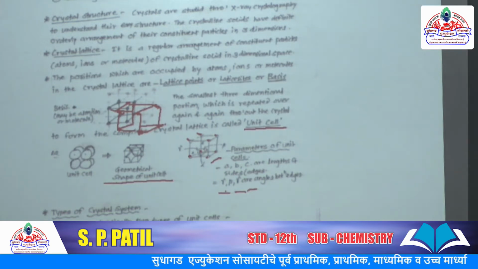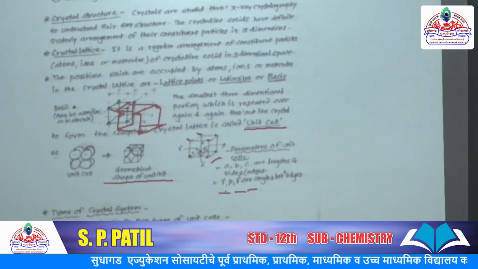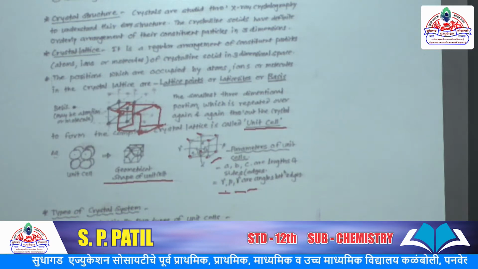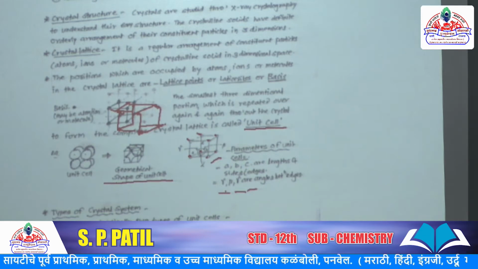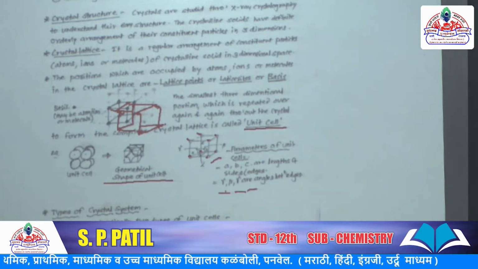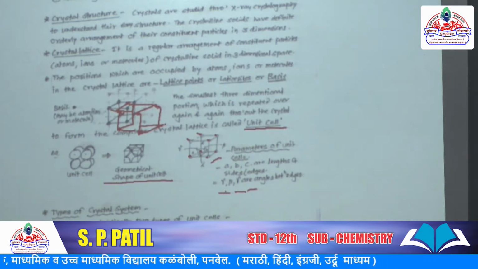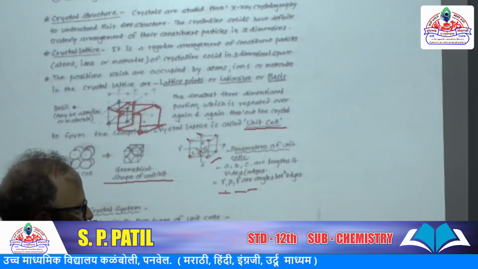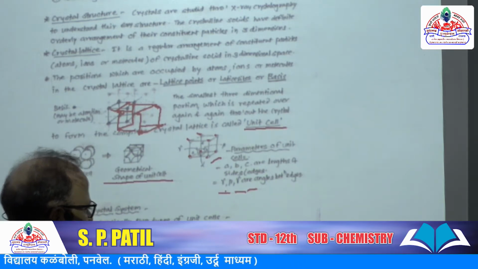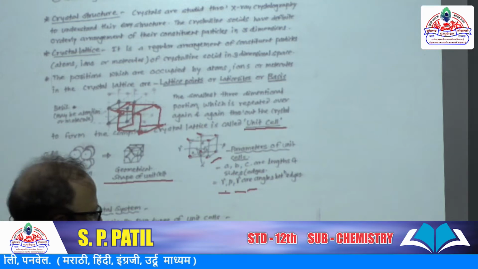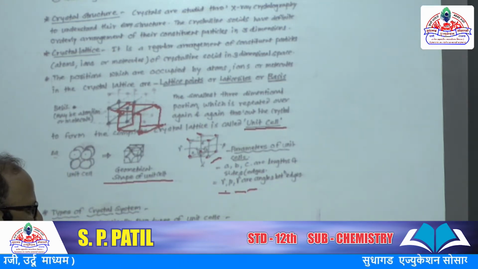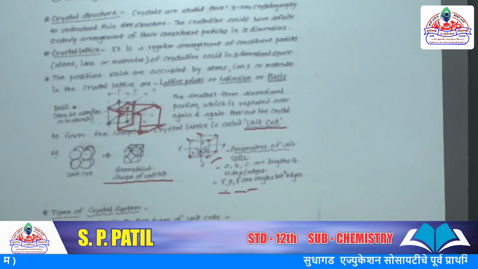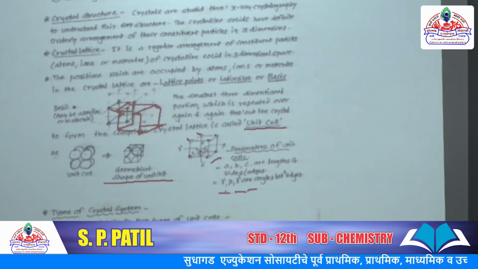Got it? And a centered unit cell has particles at corners as well as some other points. So at different points also the particles, ions, molecules or atoms may be present.